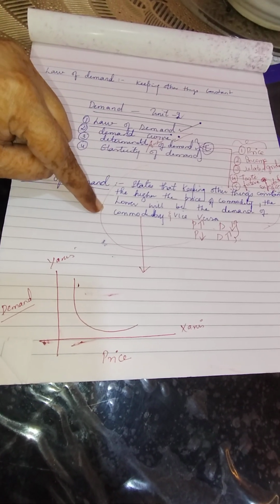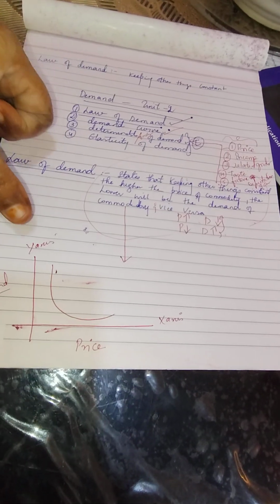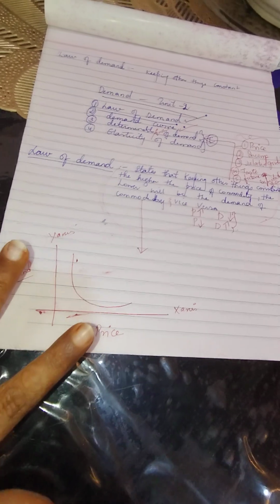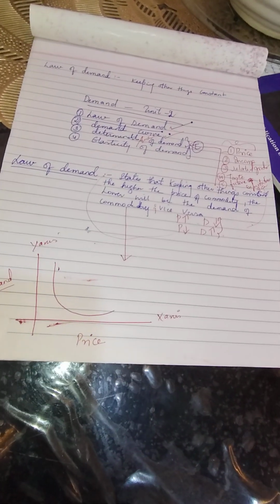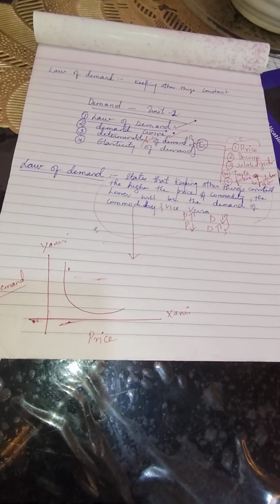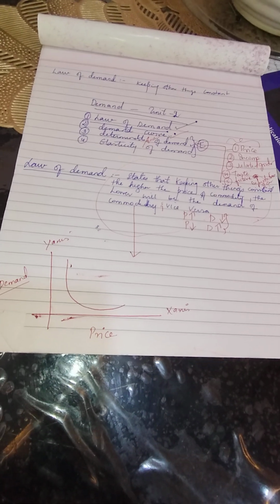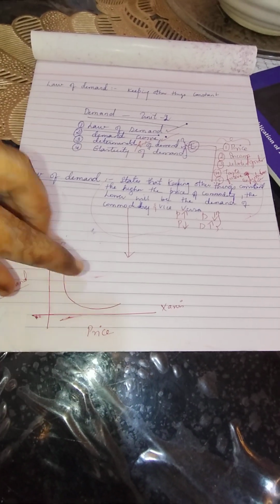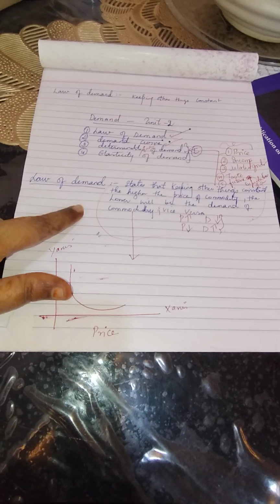What is the demand curve saying? Demand curve is nothing but a graphical representation of your law of demand, which represents the demand and the price of the commodity. What is the reflection of the price on the demand of the commodity? So here we are going to concentrate only on the price, which is one determinant of your demand.